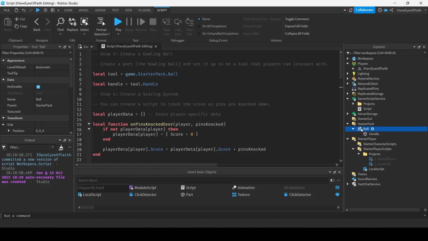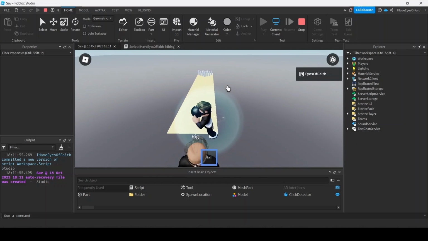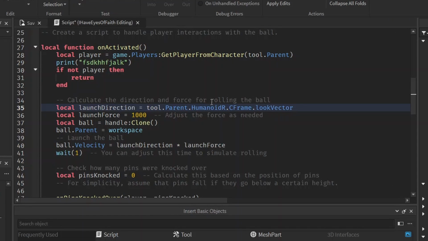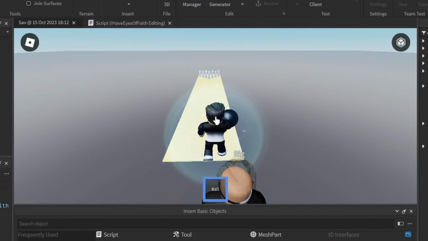I move the ball back into workspace and I switch the variable to the right place. Now we can pick up the ball and we get an error. The script was basing the direction off the character's CFrame, but the character doesn't have a CFrame, so we have to use the HumanoidRootPart's CFrame. Let's try it again now, see what happens, and bam, I'm a really powerful bowler.